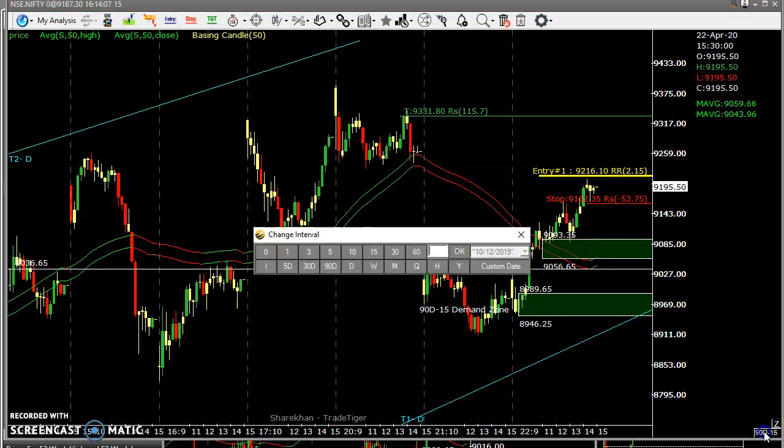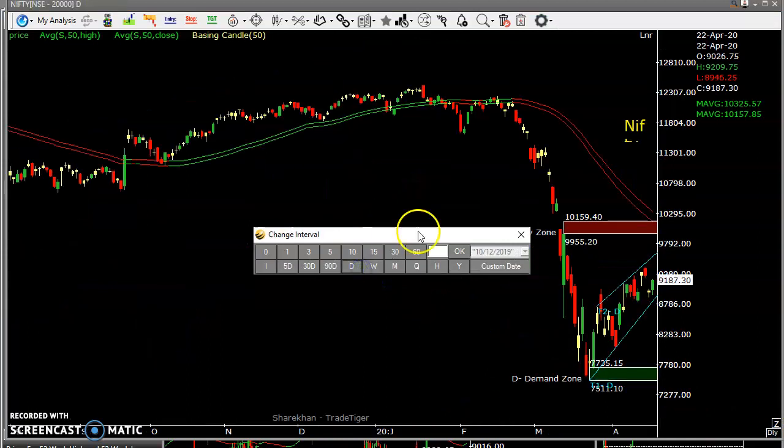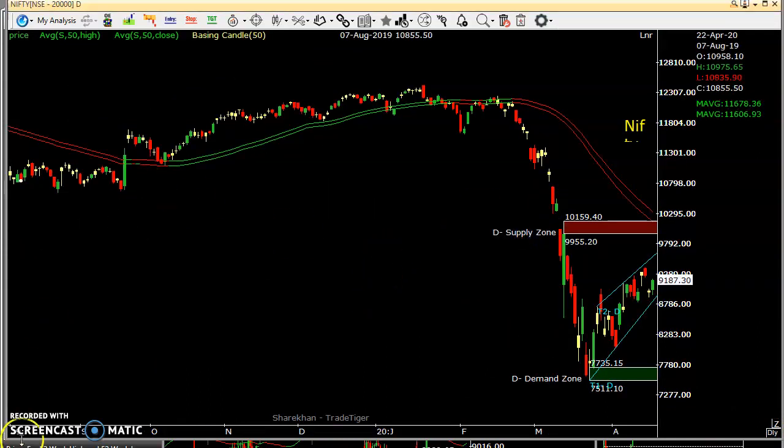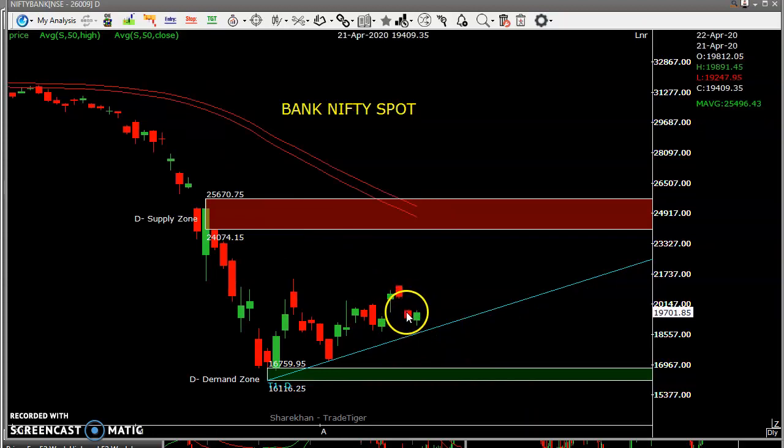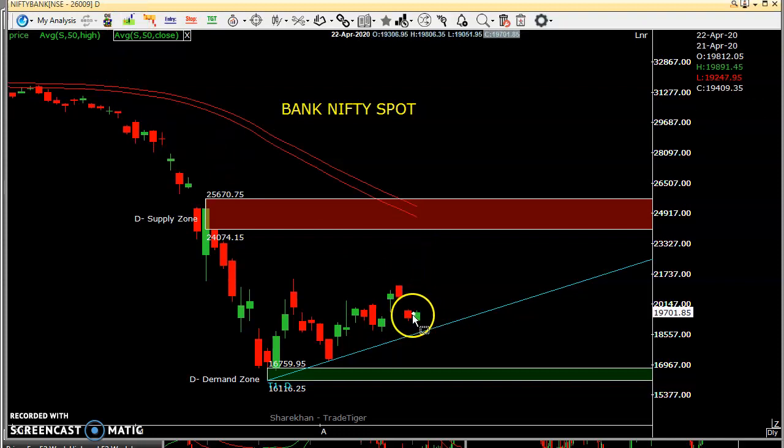So now we'll see the Bank Nifty also, right? This is the Bank Nifty spot chart. This is today's candle. Today high 19,806 and low 19,051, right? So there is a gap area in the Bank Nifty unfilled just above today's high. So there is a probability of filling this gap tomorrow.